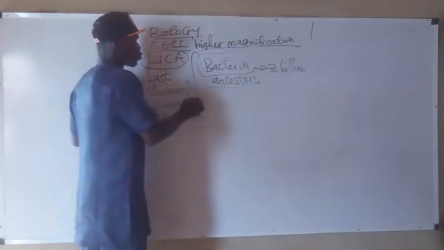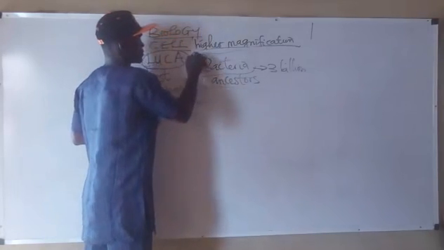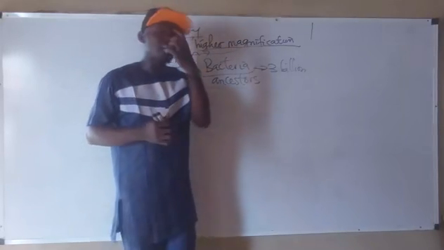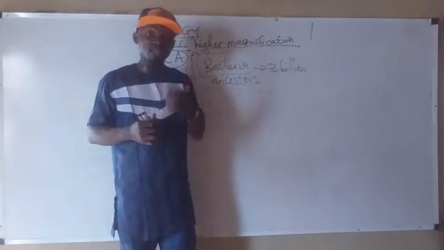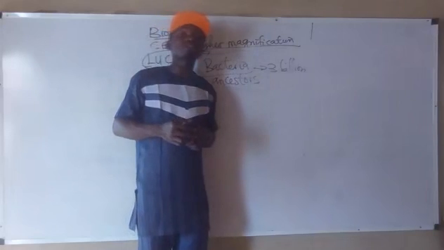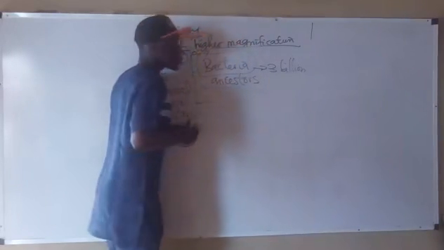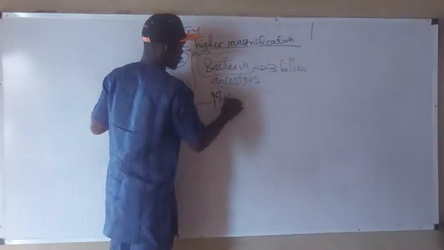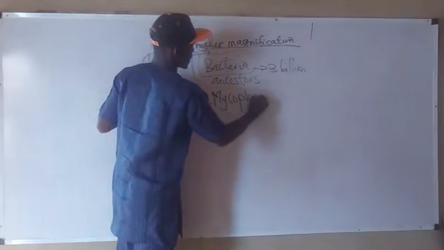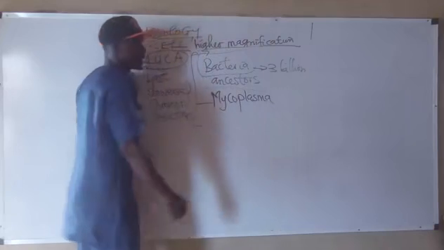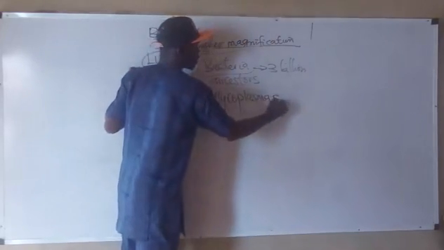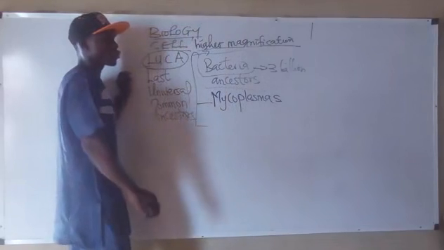Now, if I may ask, what is the smallest cell? Or what are the smallest organisms on Earth? The smallest organisms on Earth are called mycoplasma.